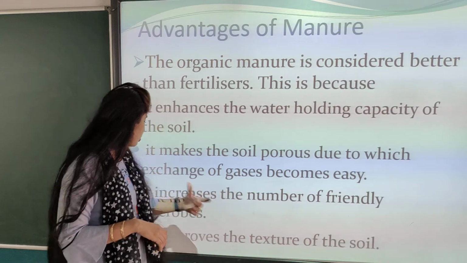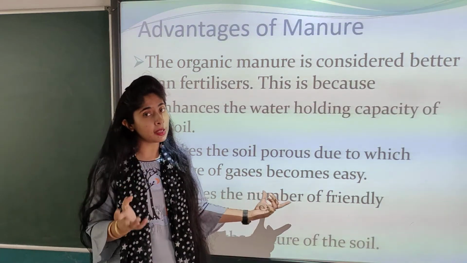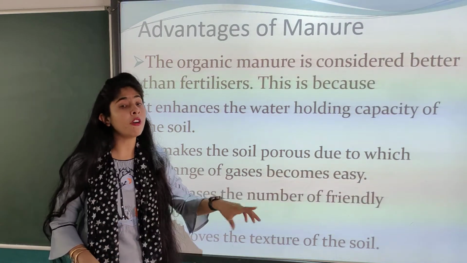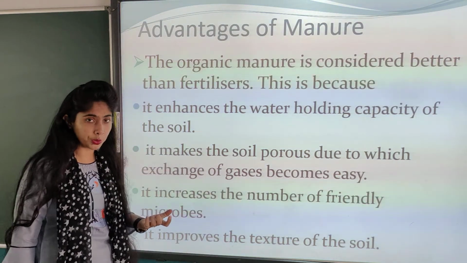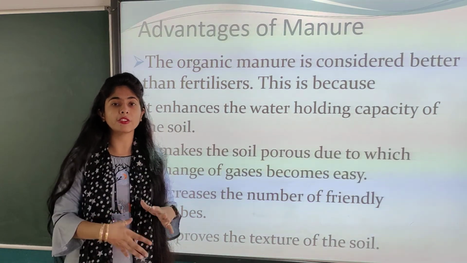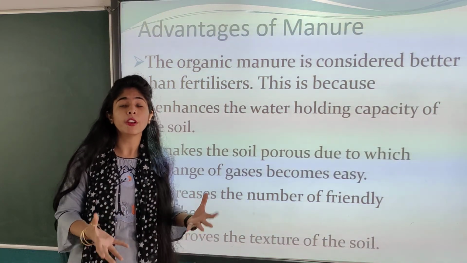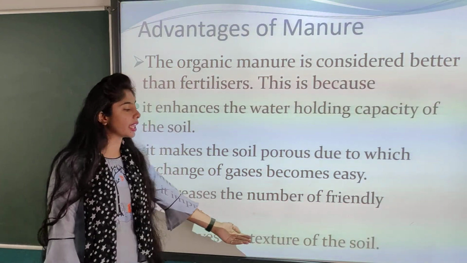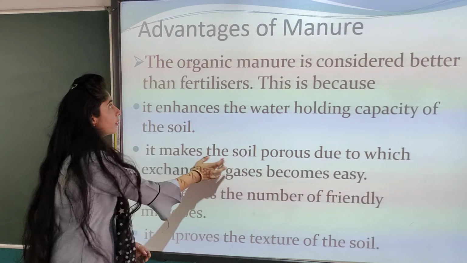Porous soil makes the exchange of gases easier. Third, it increases the number of friendly microbes. So other microbes can enter the soil, which can get more benefit from the other nutrients. It improves the texture of the soil.